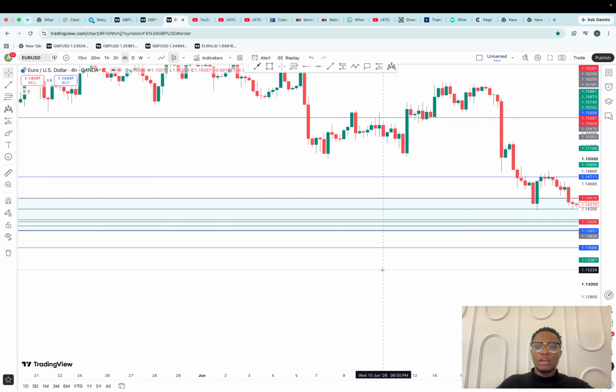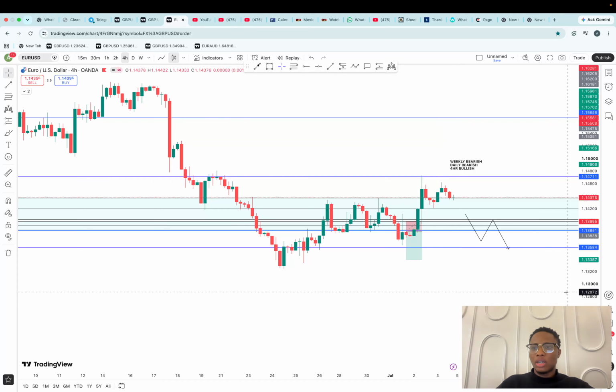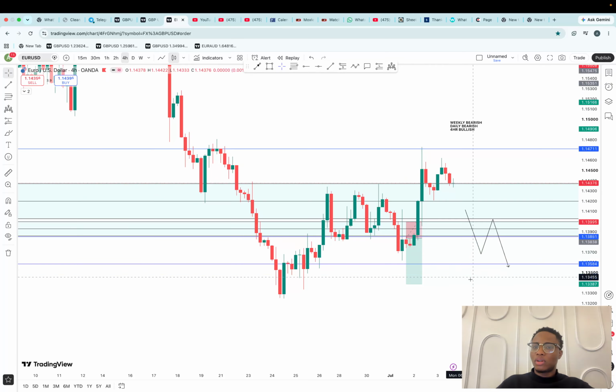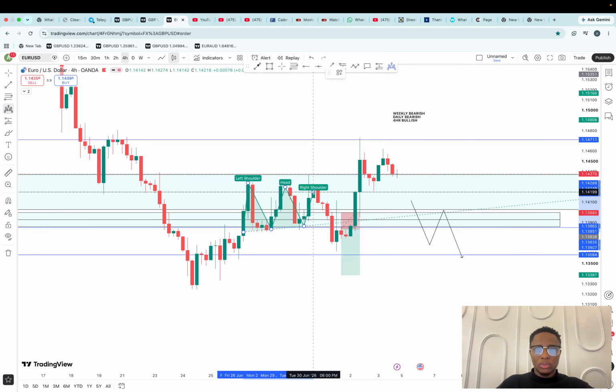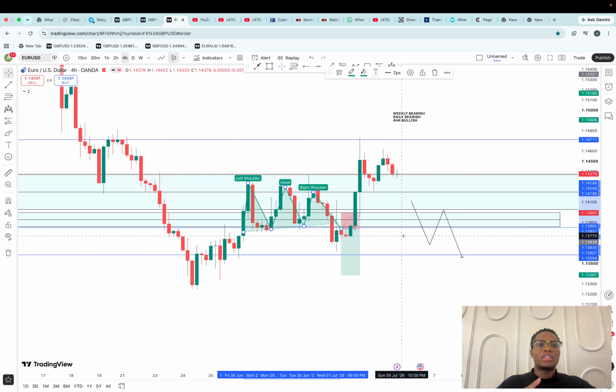On the 4 hour, we have something very interesting. We are bullish on the 4 hour, but we also have a head and shoulders pattern. This is the left shoulder, this being the head, this being the right shoulder. At the breakout of the neckline is where we are looking to go in for our sell. The minute we have that breakout, we are going to have a shift in structure on the 4 hour, so we are going to have all 3 time frames bearish. At the retest of this neckline is where we are looking to go in for our sell.